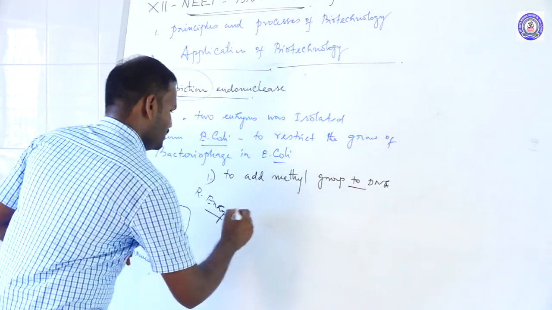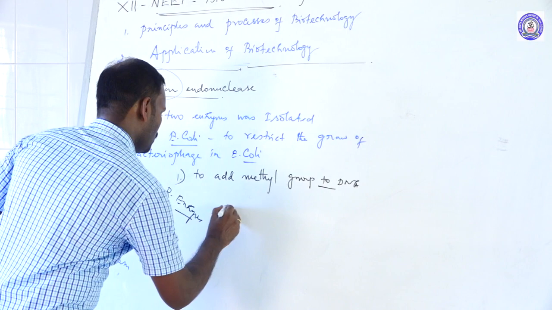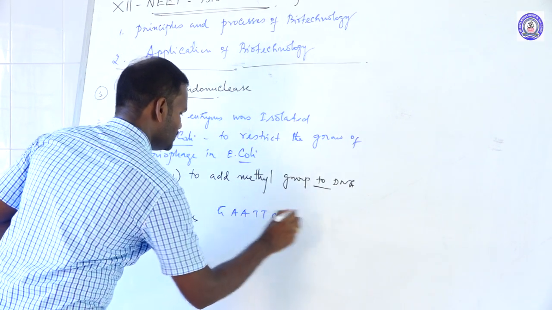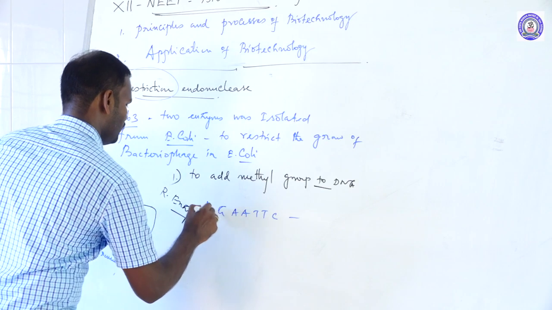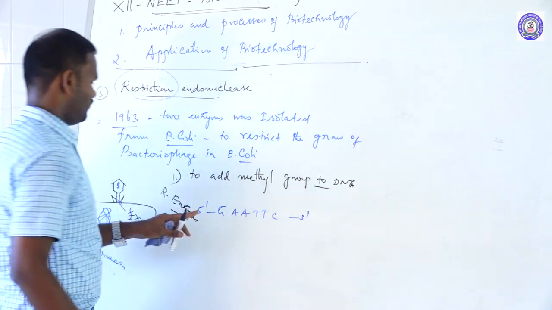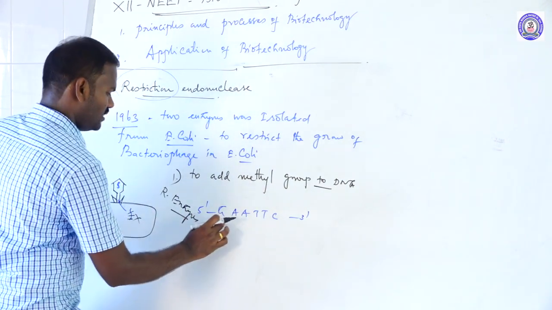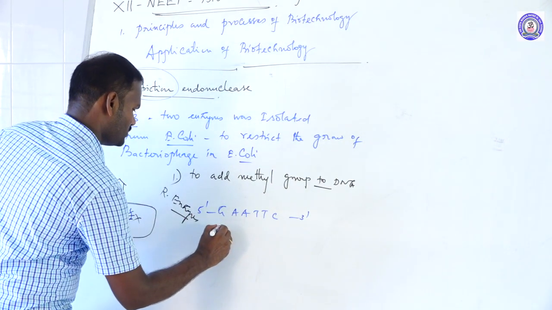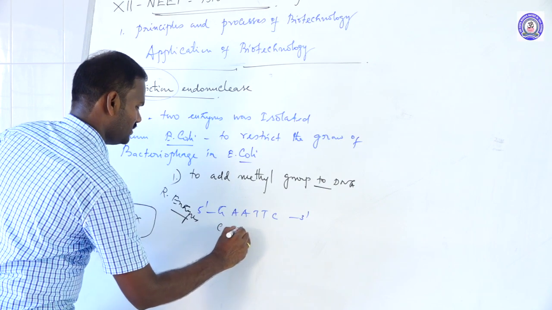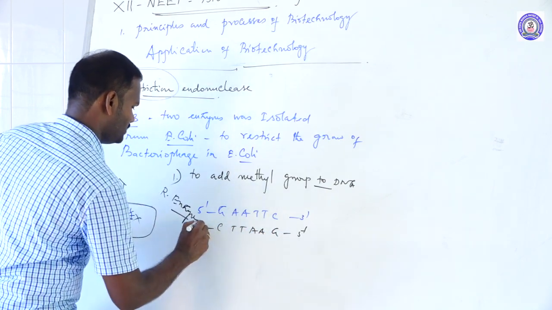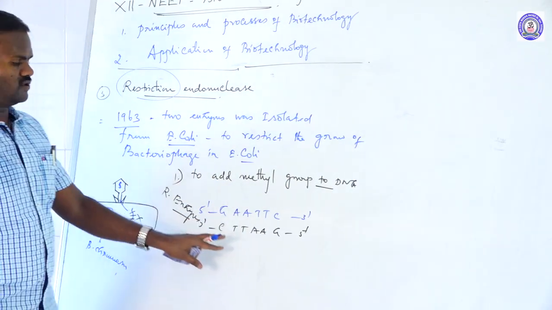See, guanine, adenine, thymine, cytosine, 5 prime to 3 prime. It is one strand, and this is its complementary copy: cytosine, thymine, adenine, guanine, 5 prime to 3 prime. It is a nucleotide sequence.